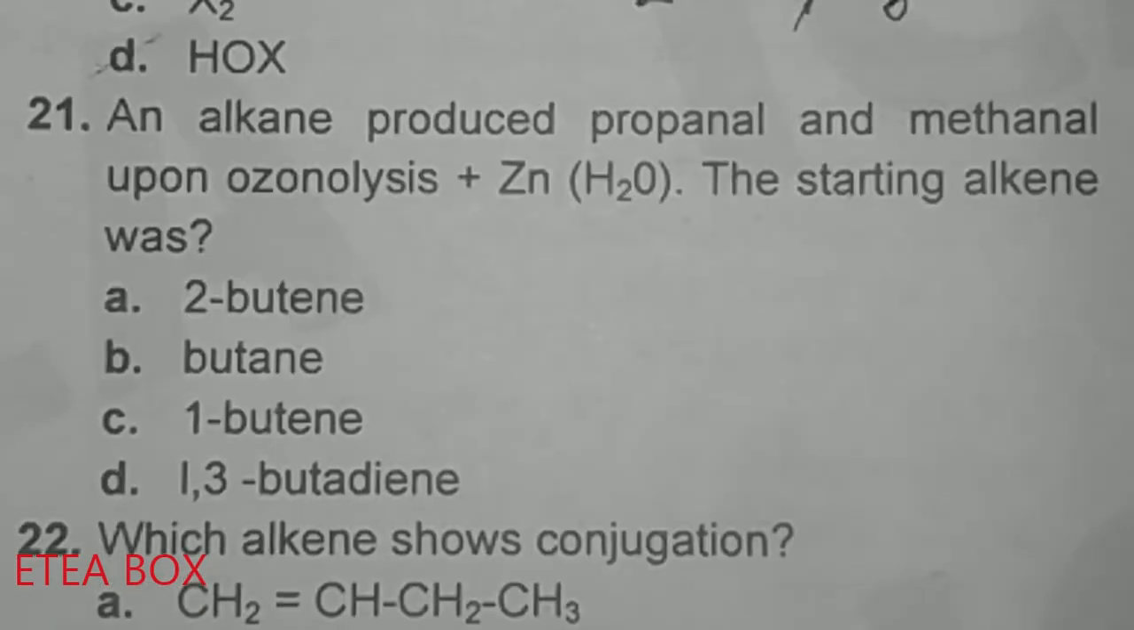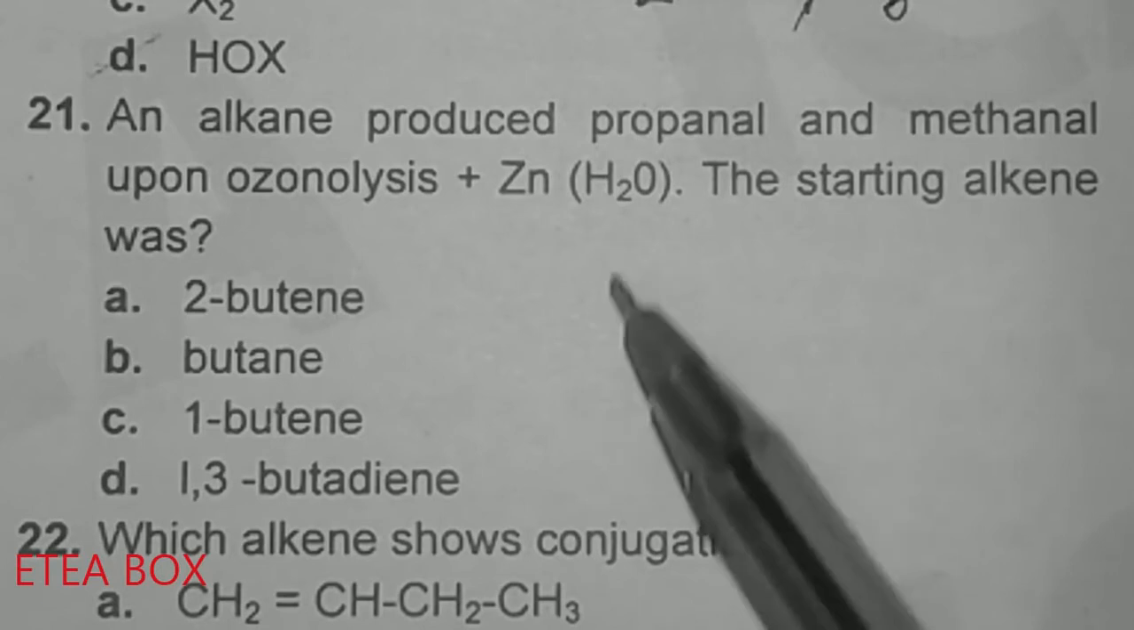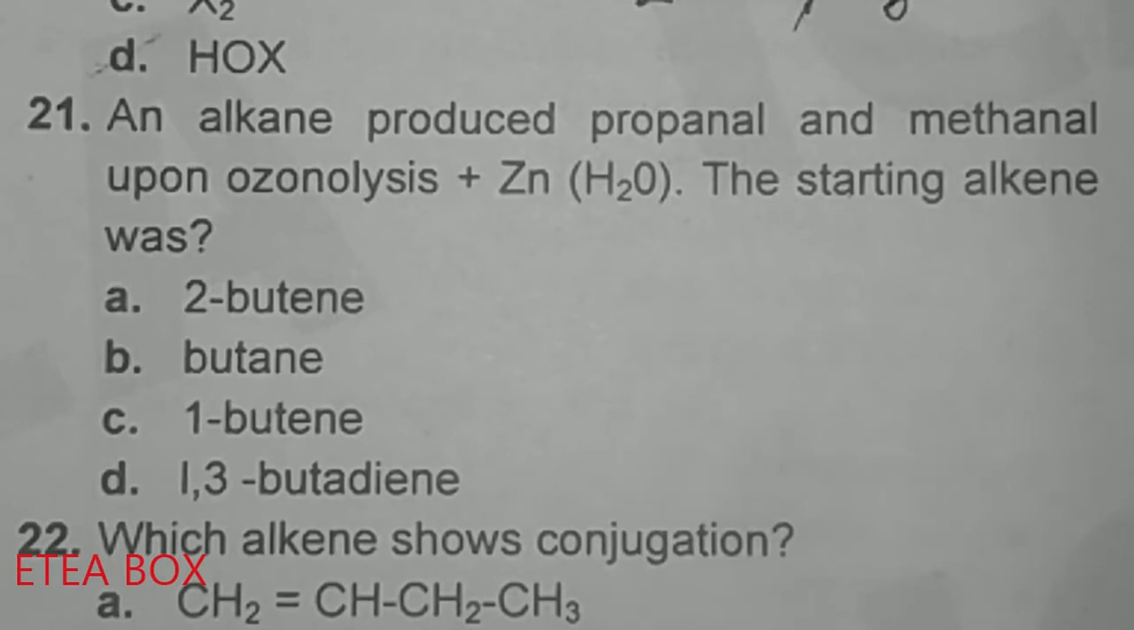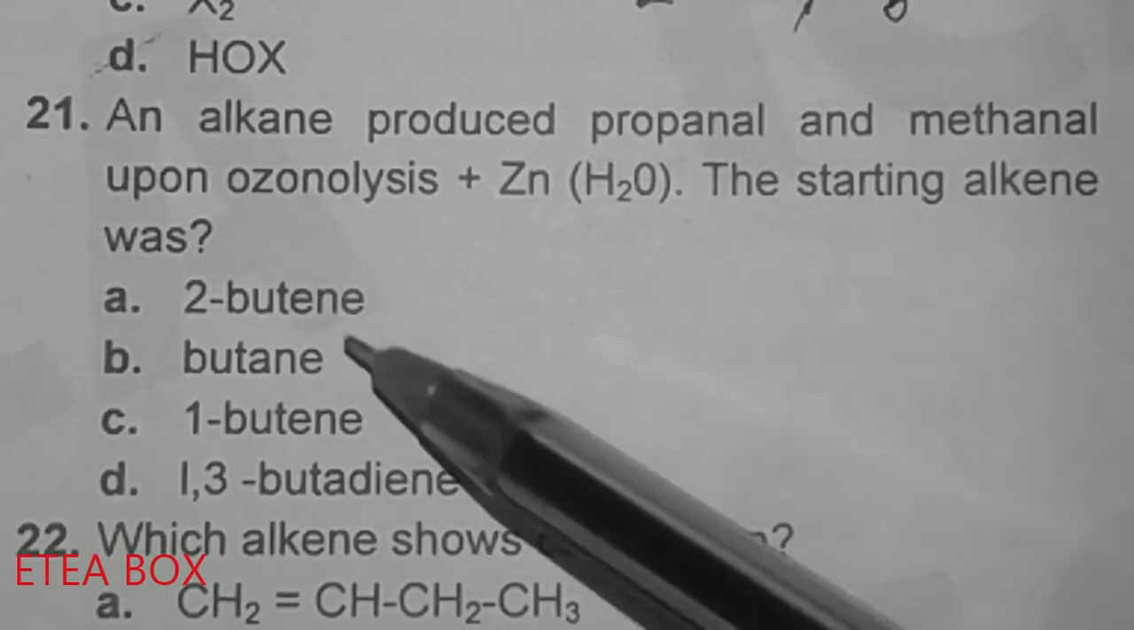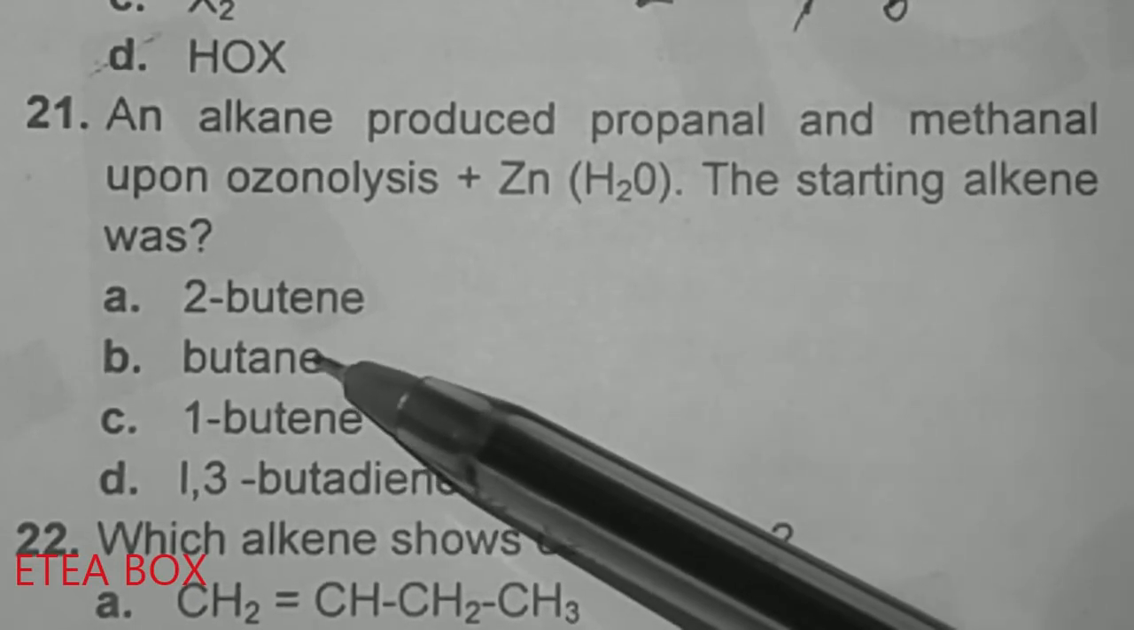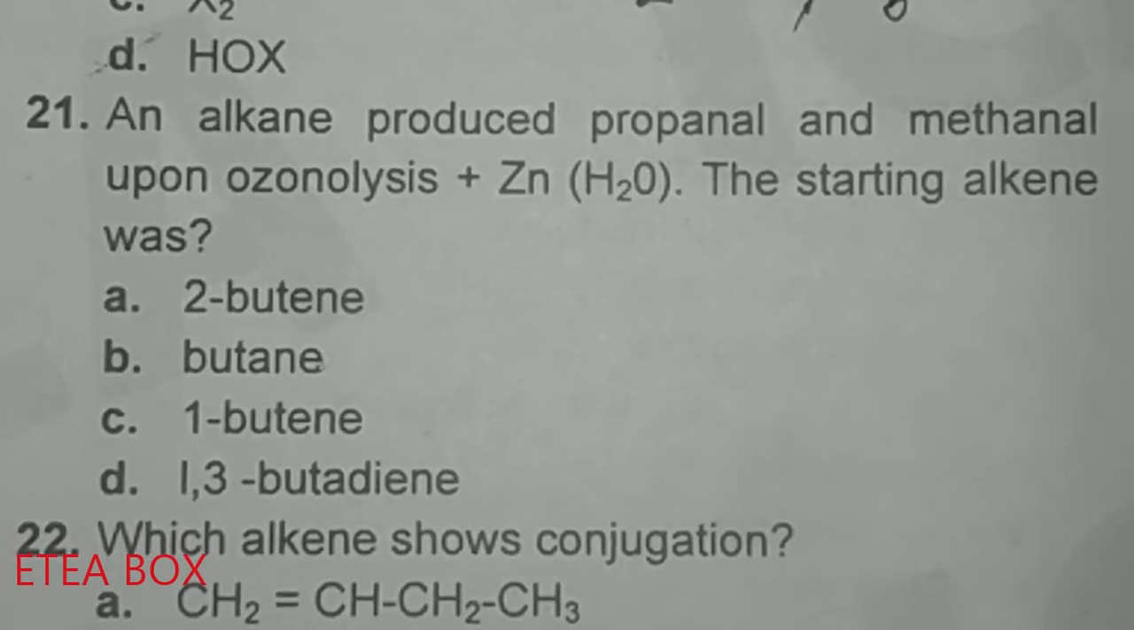Question 21. An alkene produced propanal and methanal upon ozonolysis with Zn/H2O. The starting alkene was? Now look at here, propanol and methanol, which means that the compound must contain four carbons. It must be butene. And look at option B, butane, which means ozonolysis does not occur in alkanes. So option B is incorrect here.